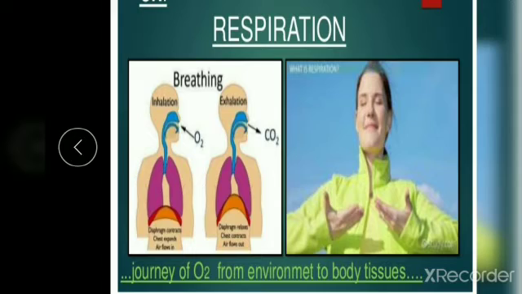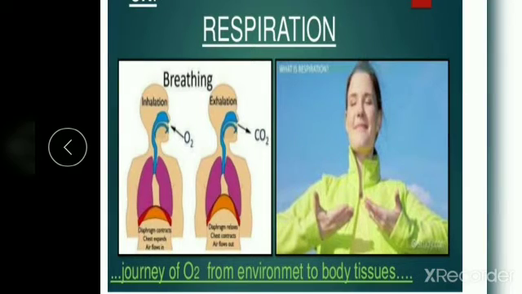So reptiles and birds also have lungs, but other creatures breathe in different ways. Like mammals, reptiles and birds breathe through their lungs, but other creatures breathe in different ways. Let's see one by one.